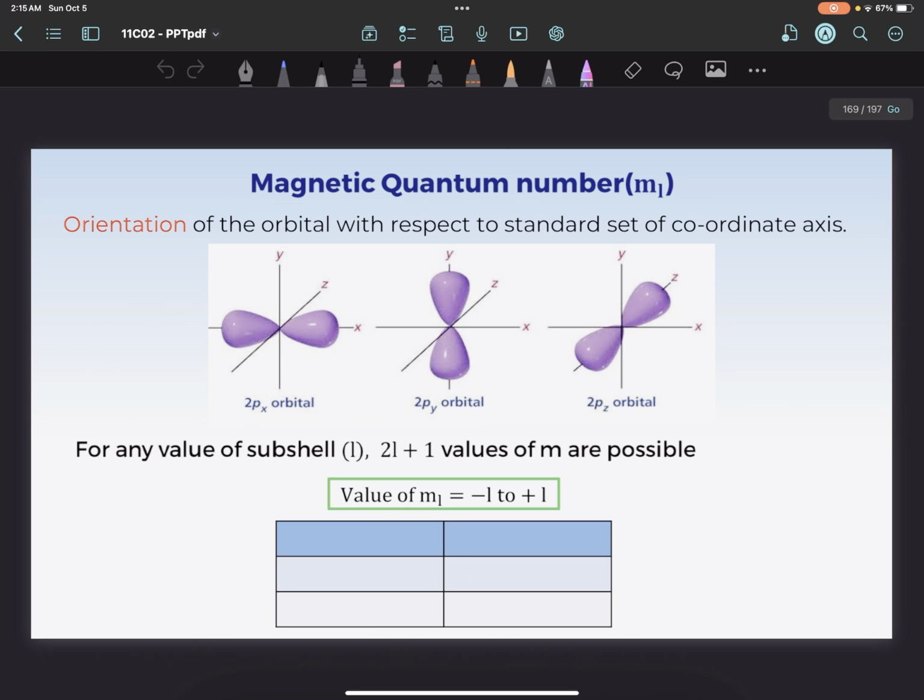Okay, magnetic quantum number: the orientation of the orbital with respect to the standard coordinate axes. So here we have three axes, that is x, y, and this is the z axis. For any subshell, 2l plus 1 gives you the number of possible values. For example, the value of m_l goes from minus l to plus l, so it goes from the negative value to the positive value and can also be 0.